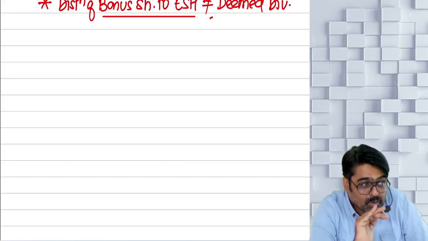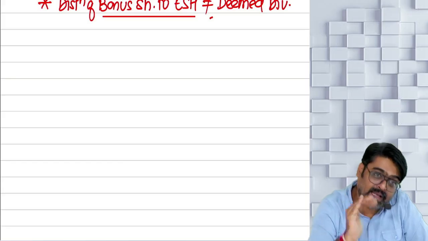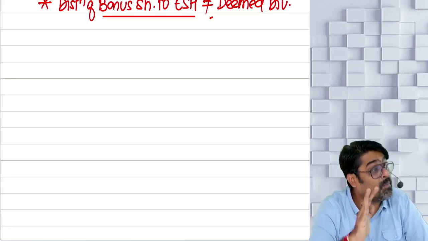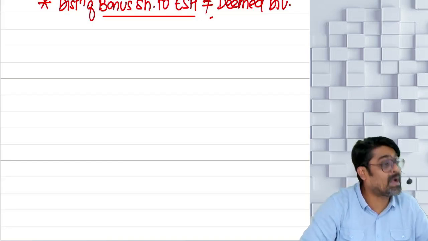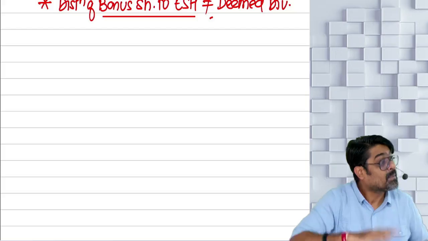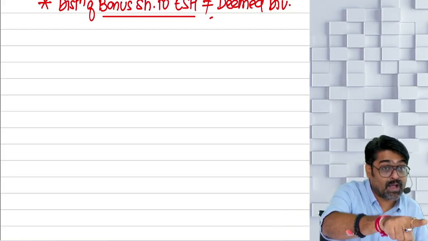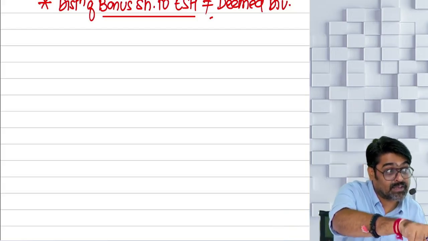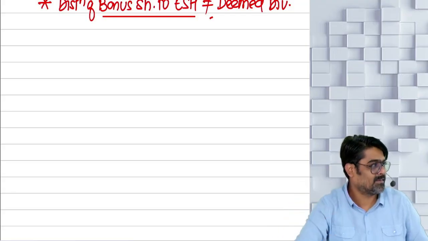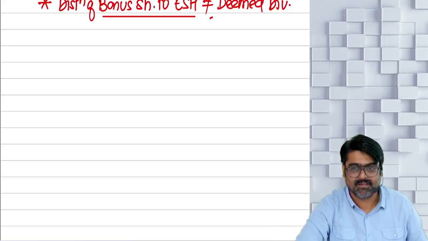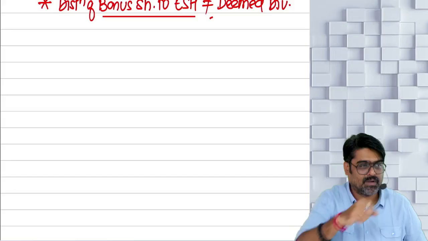So any distribution of profits at the time of liquidation, in cash or in the form of assets, only to the extent of accumulated profits as on the date of liquidation will be treated as deemed dividend. But anything over and above that will be taxable as your full value of consideration under section 46(2) under the head capital gain for transfer of your shares. But to the extent of accumulated profits, we will consider that amount as a deemed dividend.